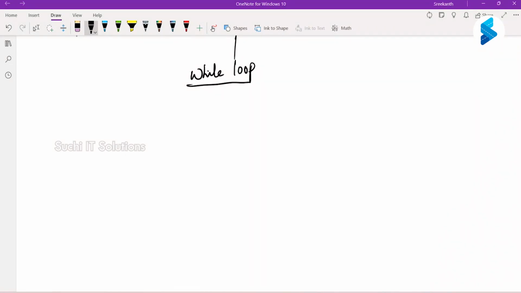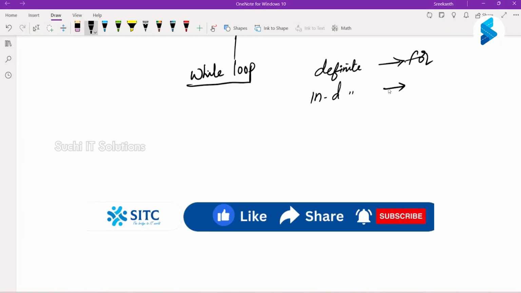So in the initial time when we started loops, I told there are two kinds of loops, right? One is definite and the other is indefinite. A definite loop example I told is a for loop, which means at the time of starting the loop, you know how many iterations it will take.